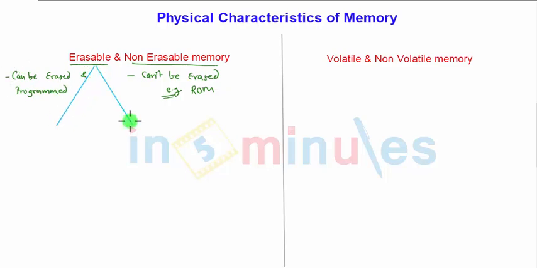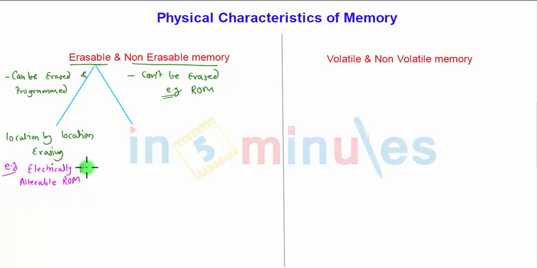The first part is location by location erasing of data, in which the memory locations can be erased one by one and the new info can be stored. For example, in this system, there is the electrically alterable ROM, that is nothing but the EA-ROM.